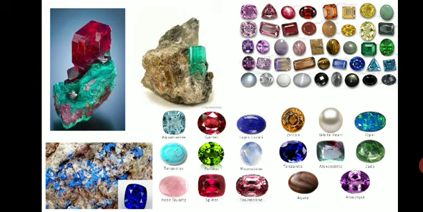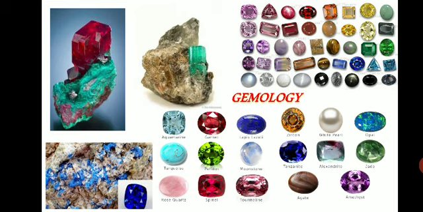Then we have one more branch called gemology, which is the study of gemstones. Gemstones are very rare and have high value, like aquamarine, garnet, lapis lazuli, zircon, amethyst, all these minerals which have some particular properties. It deals with the naturally occurring and even artificially prepared minerals, and how they can be used in ornaments or for decorative purposes, how they are polished. All that is studied under a branch called gemology.